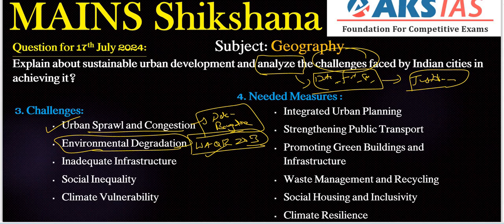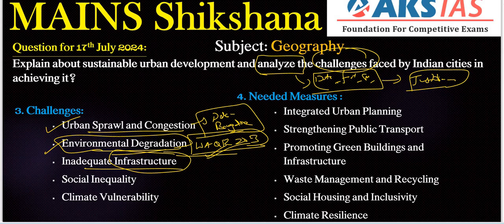We need to add these types of reports, examples, or important indices and facts that will attract the examiner, right? Next, this impacts public health and the environment, all related to environmental degradation. Next, inadequate infrastructure. Lack of infrastructure is one important challenge in each and every aspect of India, the Indian governance part.